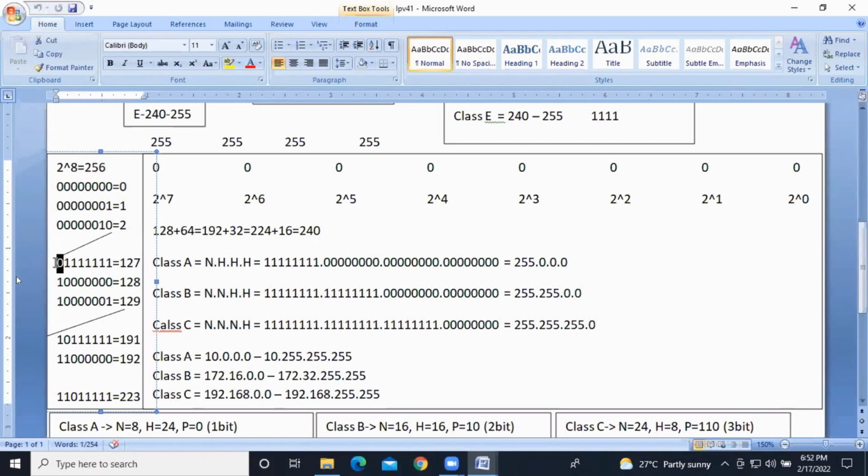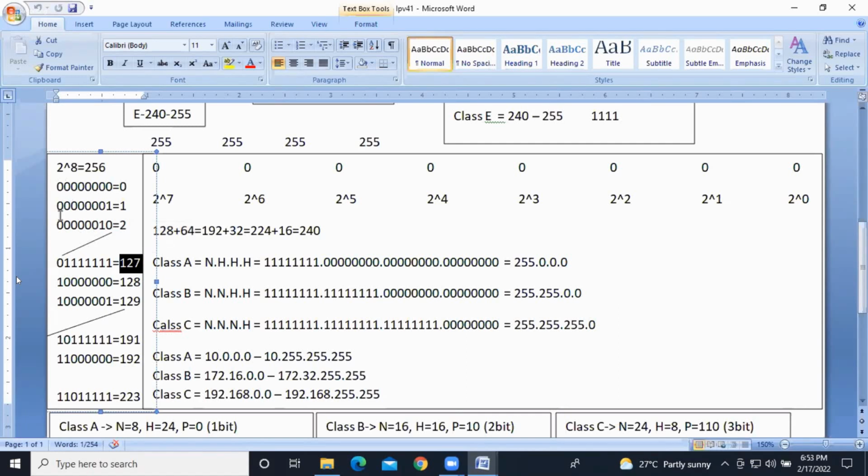So this 0 we are going to call the most significant bit of the first octet. Those zeros are priority bits. Based on the 0, we define the class range 0 to 127. Right? If you calculate after 0, everything will become 1s. That is 127. So 0 to 127 is the range for class A.